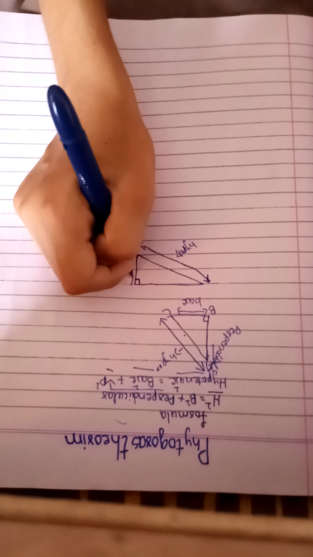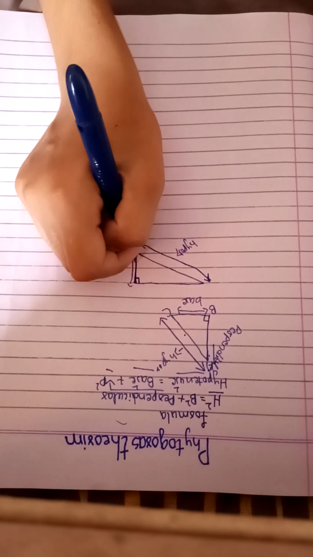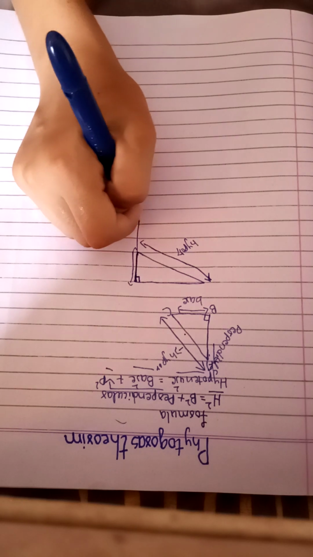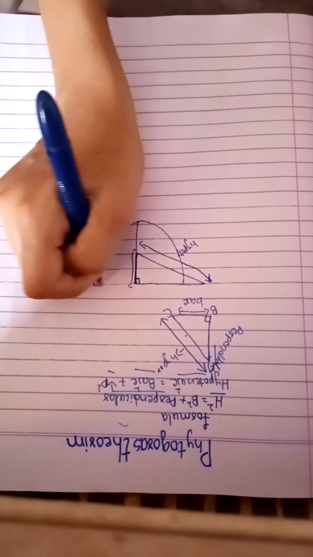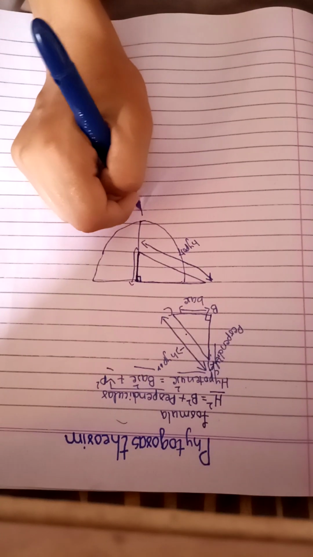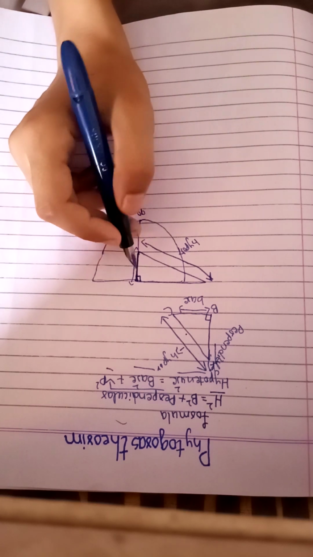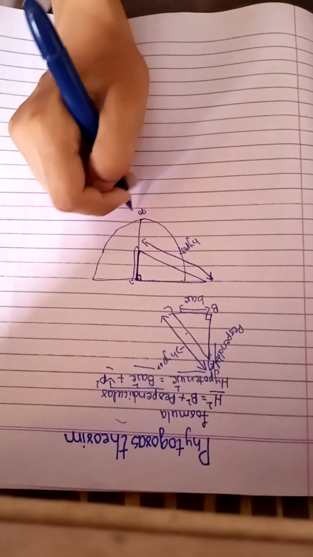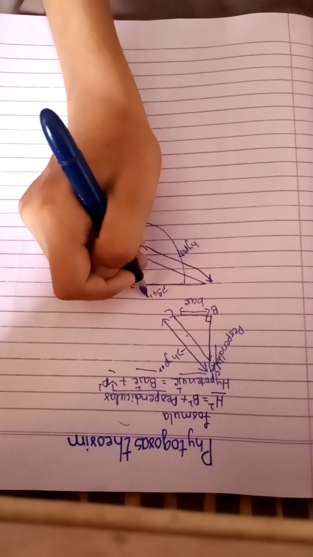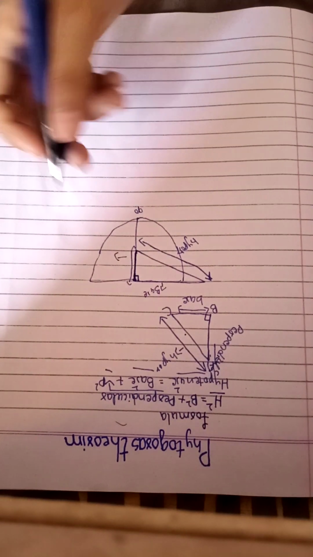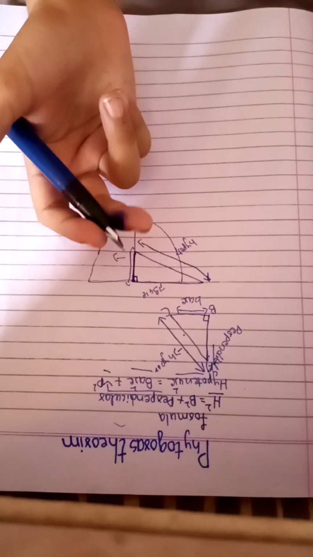This one is perpendicular because the 90 degree angle is leading it here. So this is perpendicular and this is base. Now we will start with some questions.